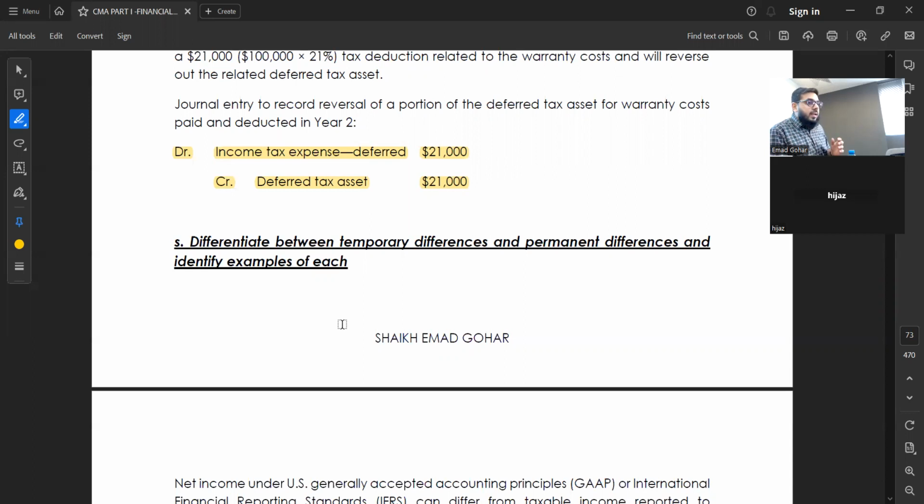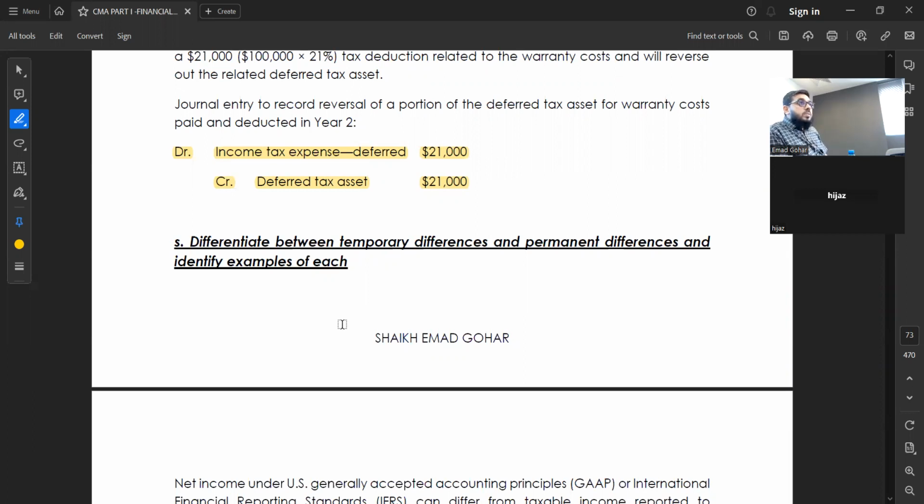Okay, very nice. See, temporary difference means what? They also consider it as an expense, I also consider it as an expense. The difference is only that they say book now, I say no, book over 3 years. Or they say book over 3 years, I say no, book now. Possible like this also for income: they say book income now, I say no, I will book income over 3 years. Or vice versa. Four types of situations, 2 in expenses and 2 in incomes, which lead to deferred tax liabilities and deferred tax assets, which we just discussed above.